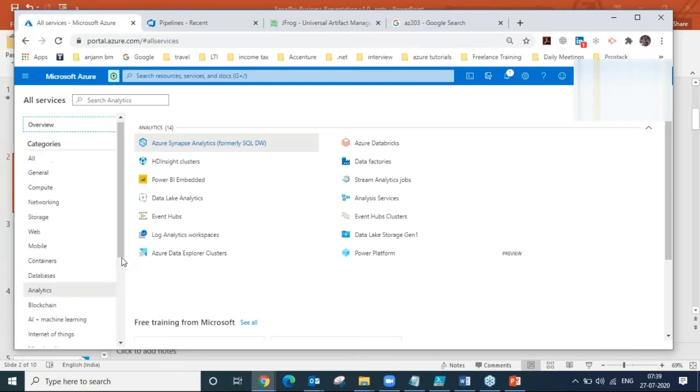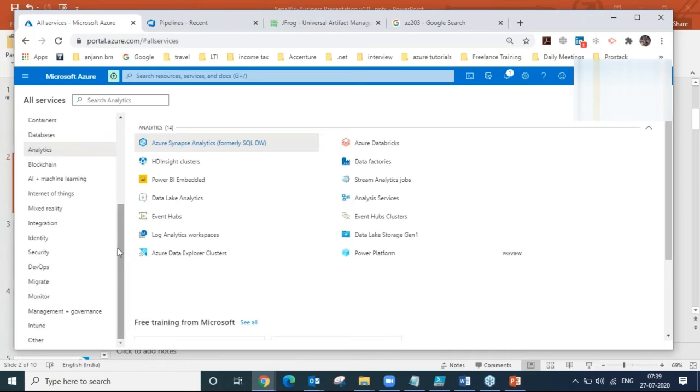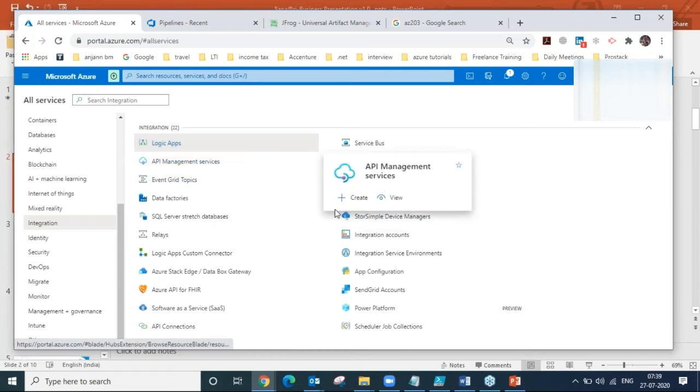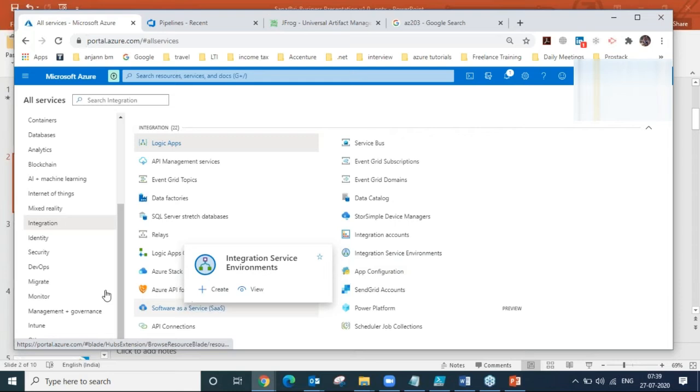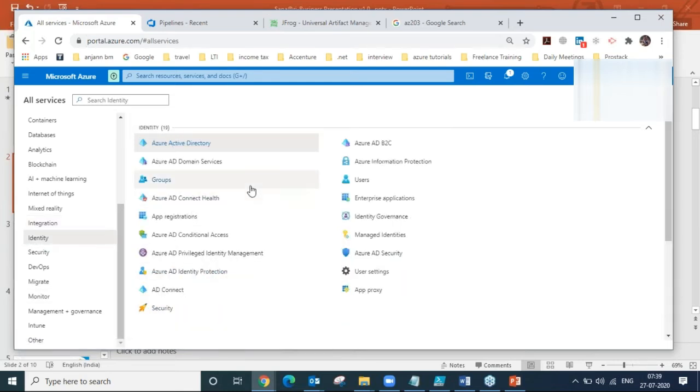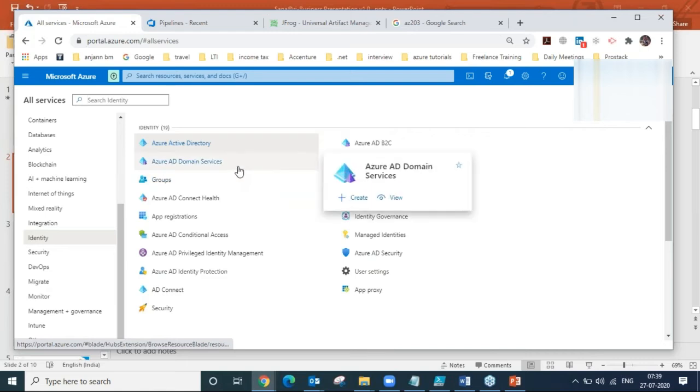And one more part is there for the Azure security, that is using Azure Event Grids, Azure Logic Apps, integration environment, and Azure Stack. And with that, we have the Azure security, which is very important, with Azure Active Directory. It comes under the broader domain IAM, Identity and Access Management.